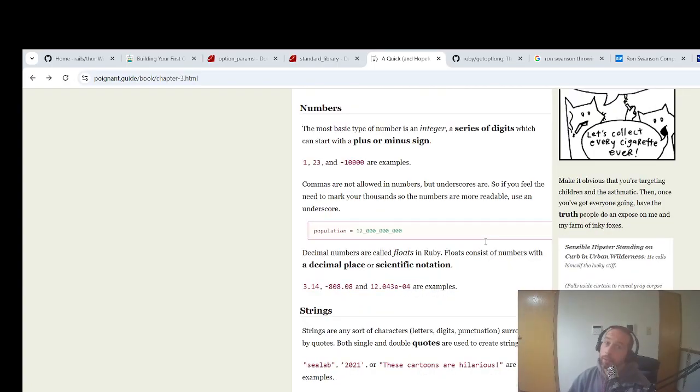Numbers. The most basic type of number is an integer, a series of digits which can start with a plus or a minus sign. 1, 23, or negative 10,000 are examples. Commas are not allowed in numbers, but underscores are. So, if you feel you need to mark your thousands so the numbers are more readable, use the underscore.